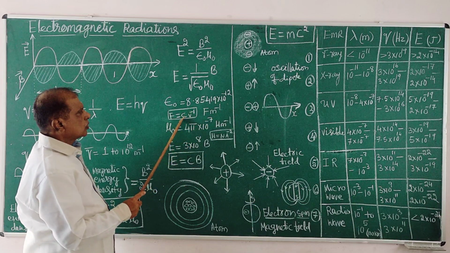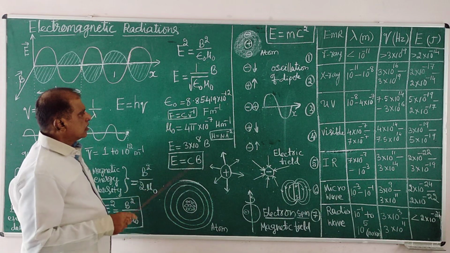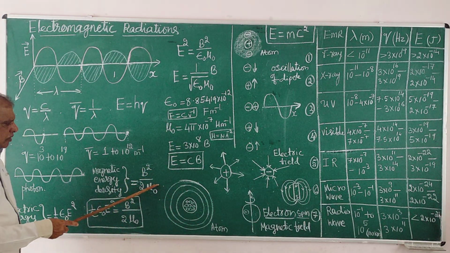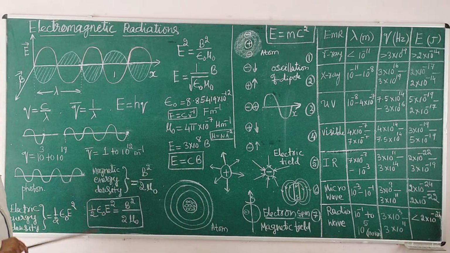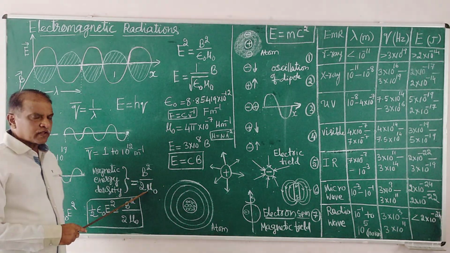Farad means coulomb per volt. That is in SI. And mu naught is called the permeability of vacuum, free space. Permittivity for the electric vector, permeability for the magnetic vector.